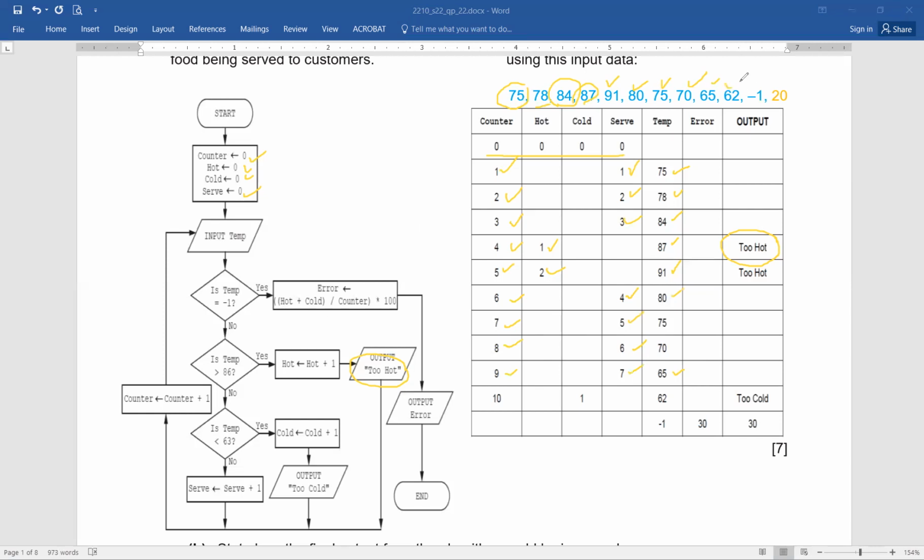Now it's 62. Now here you can see the earlier serve value was increased by 1, then counter was increased by 1. Next input taken of 62, not equal to -1, not above 86, but it is less than 63. Now be cautious, it's less than. Okay, just asking, if assume that the value was not 62, but that was 63. So will you take it as a yes, or will you still move on to serve?